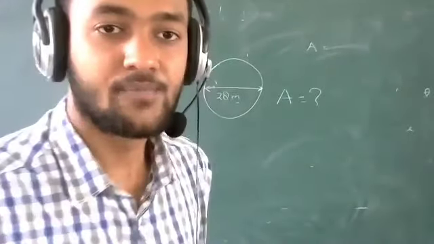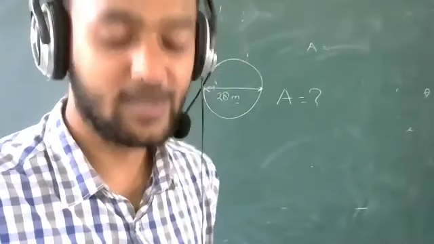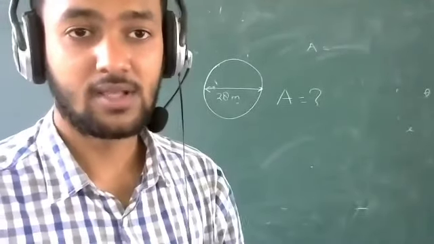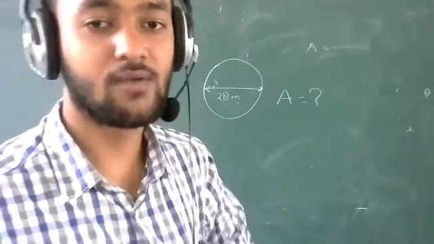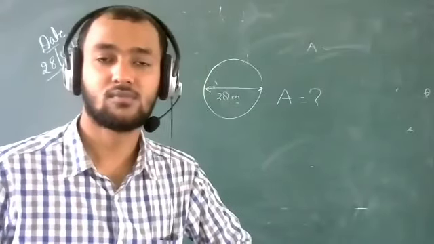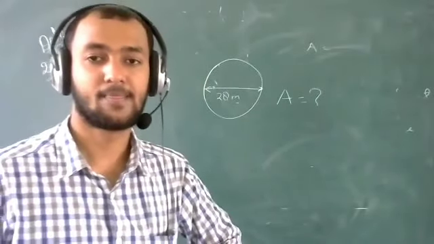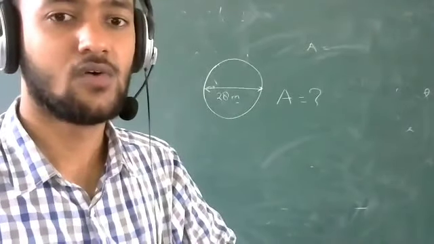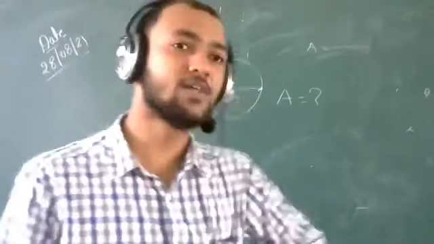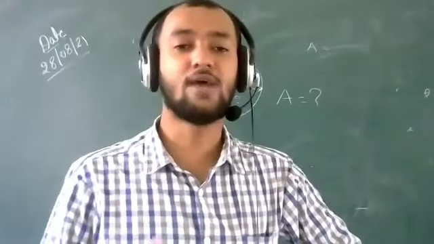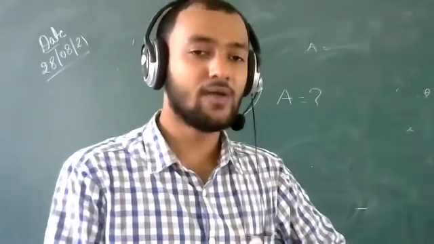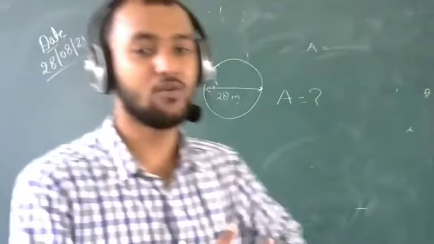Okay. Abhinav Kumar Pandey, have you calculated? Abhinav? Yes, sir. Good morning. Good morning. What is your answer, Abhinav? Sir, I do not understand its formula. The formula is pi r square, which means you have to multiply r two times. Okay, we are going to solve this question, so try to understand this.